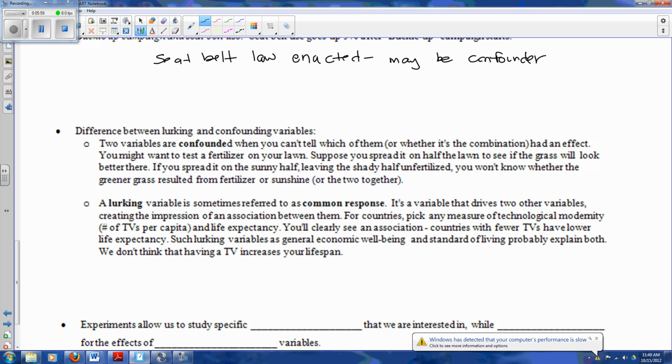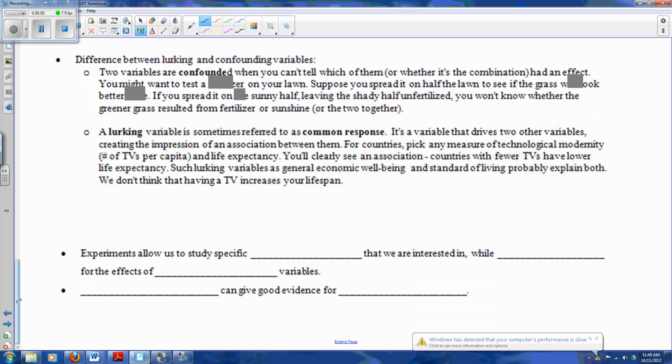So again, confounding is just that you can't tell the difference between what's influencing or affecting the study. Right, experiments allow us to study specific factors that we are interested in while controlling for the effects of lurking variables.